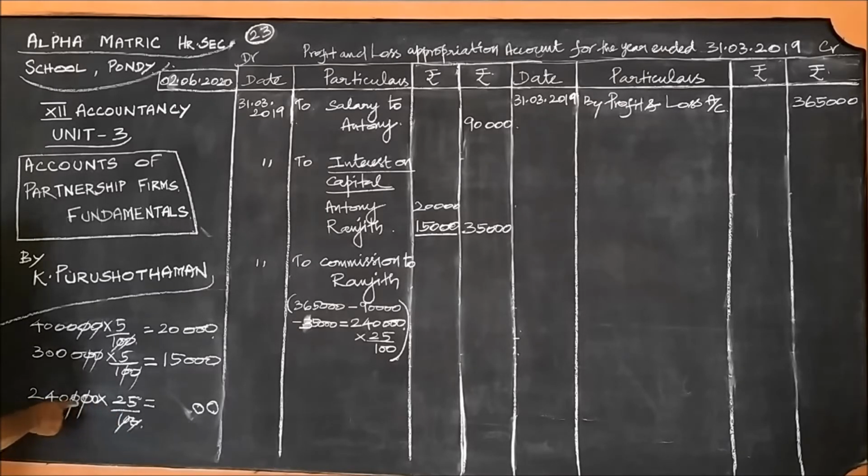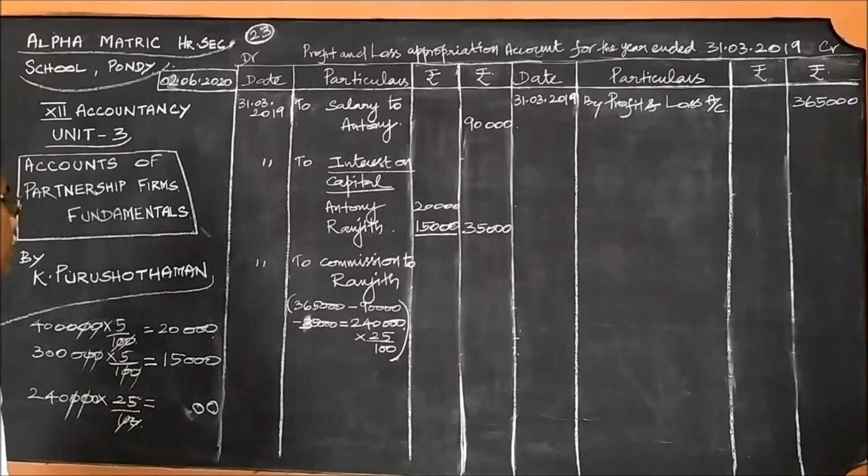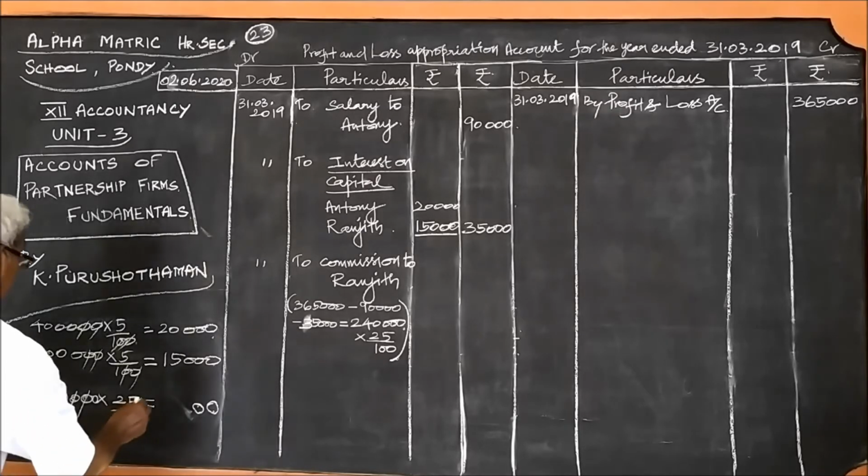Out of this, 25 by 100 is 1/4 of 2,40,000, which is 48,000.